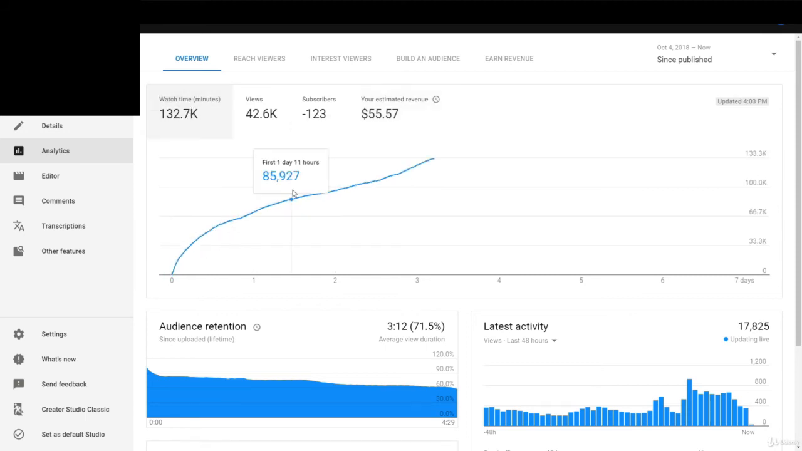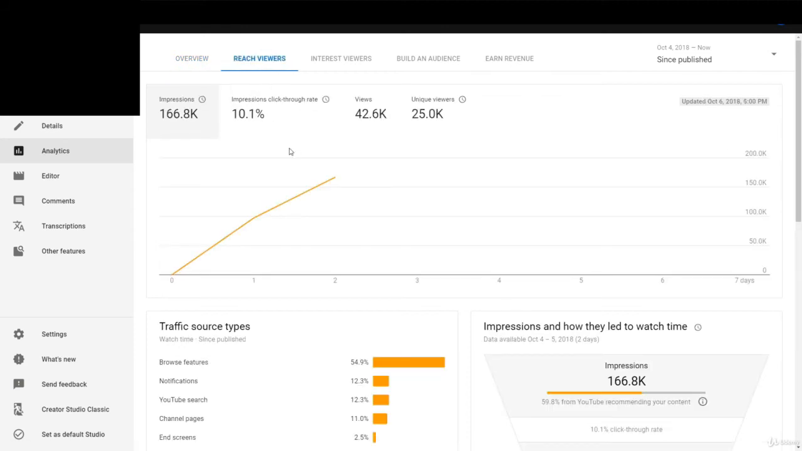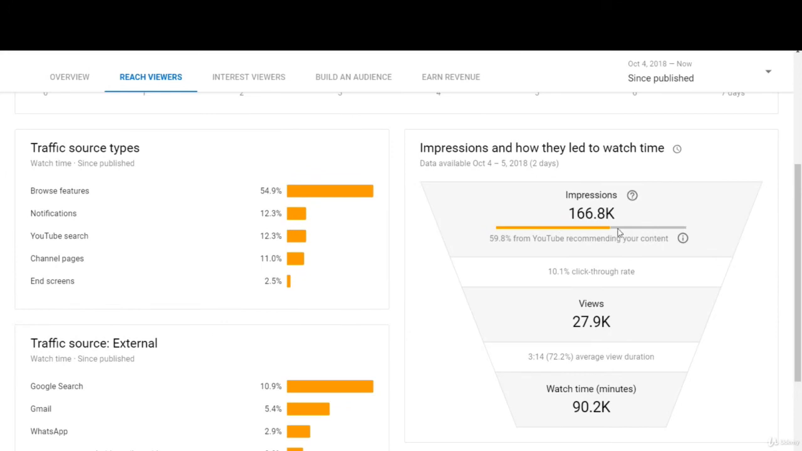So as I was saying, to actually see the click-through rate, we want to click this Reach Viewers button right here. And then we can scroll down, and as you can see right here, I really like this upside-down pyramid that they have right here, because it shows the amount of impressions on your video. So it shows how many people have seen the thumbnail and the title for your video when they're going through YouTube. And then it shows the click-through rate of how many people actually click that video. As you can see, this video has a 10% click-through rate.